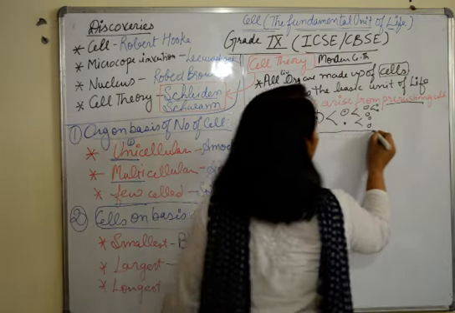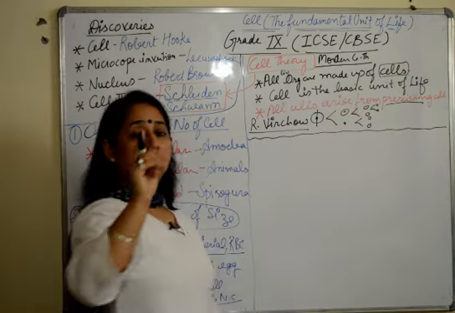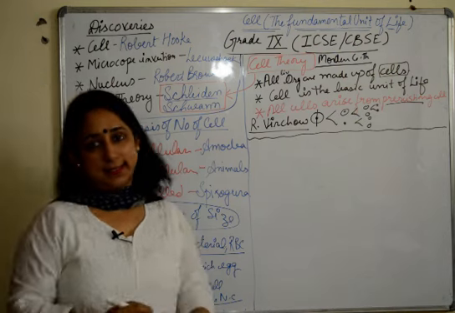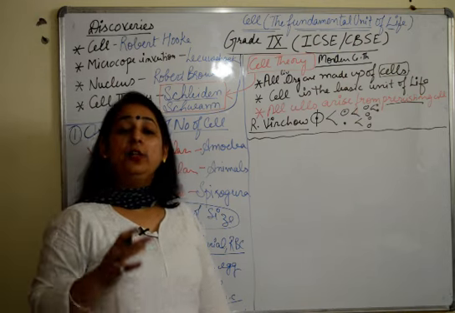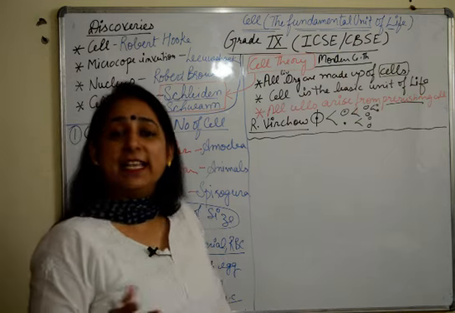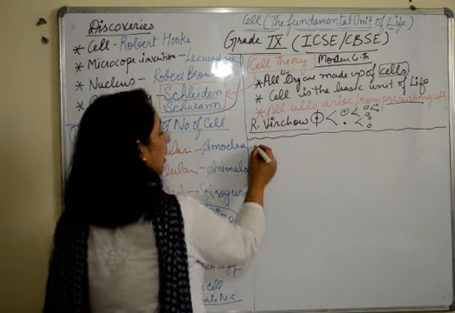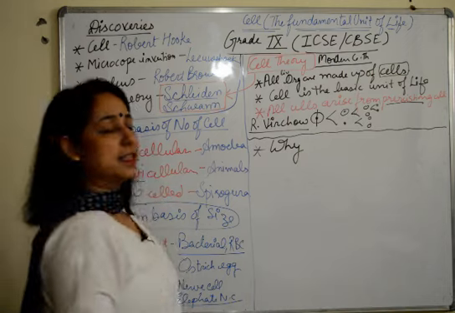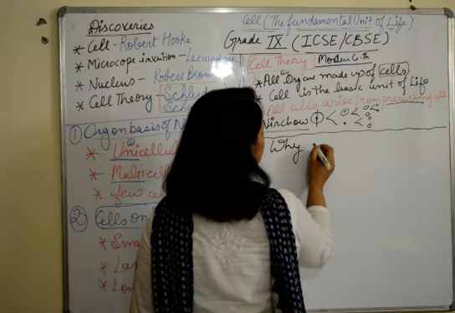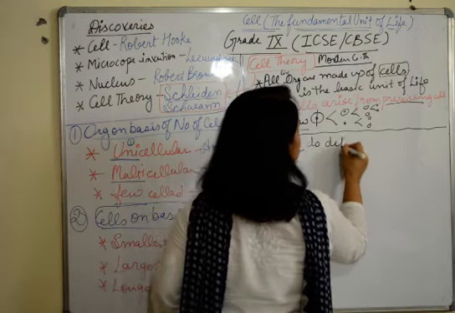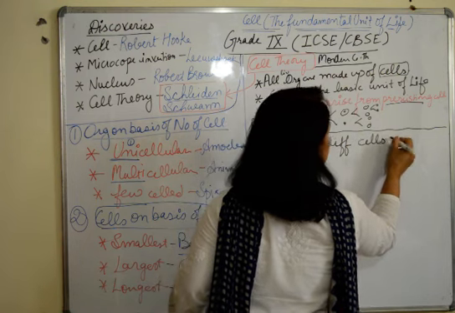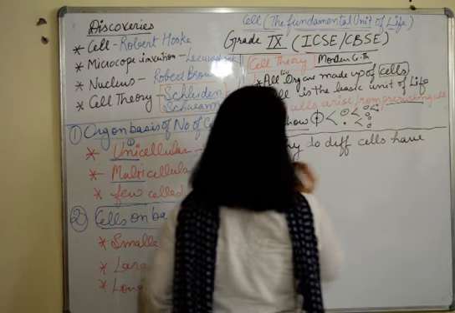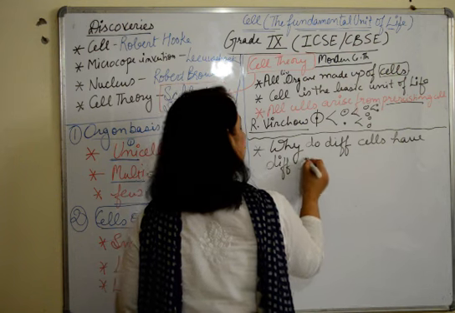Now we move to a very important topic again, which says why do different cells have different shapes? Why don't cells have the same shape? It's a very important question as well. The whole question can come as a 2 marker. So why do different cells have different shapes?